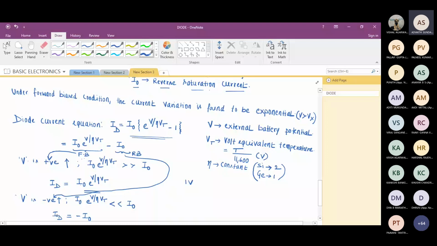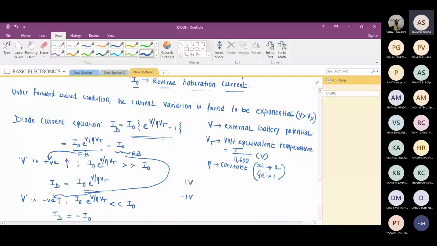Current, and the external battery is -1. Now, reverse bias. Sir, I wanted to ask: you have written this whole term, I naught raised to e raised to v. How do we know the difference between that and the I naught, that the I naught would be so big that we can neglect it in the first case?